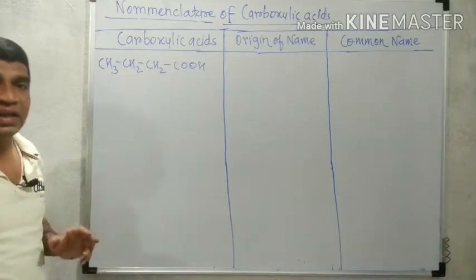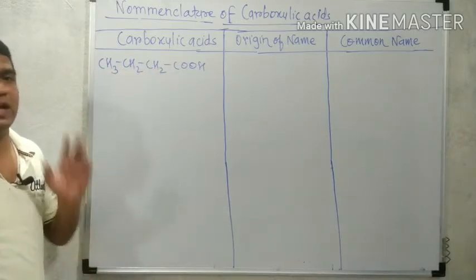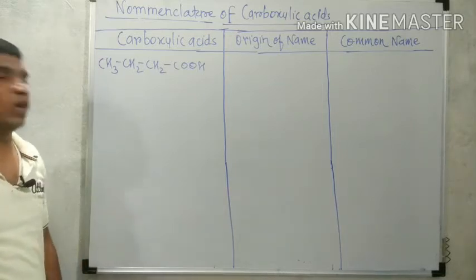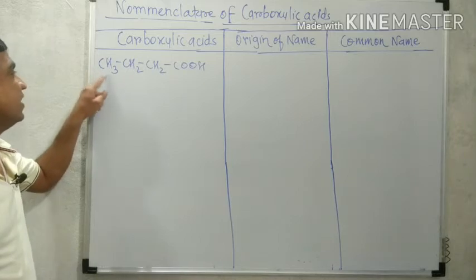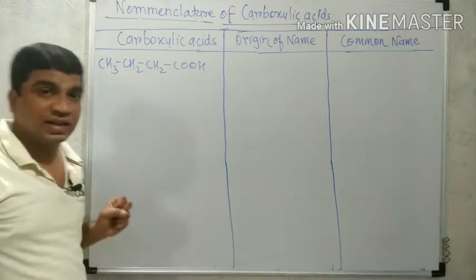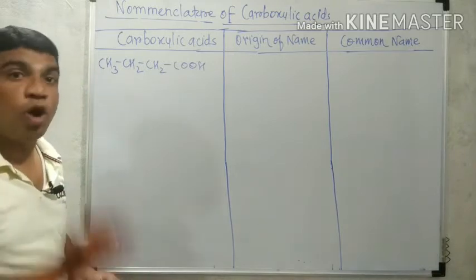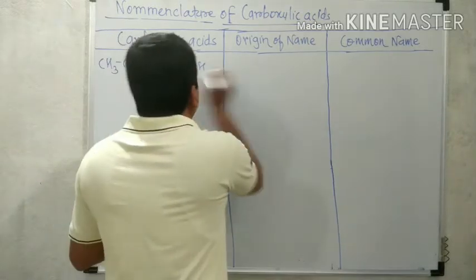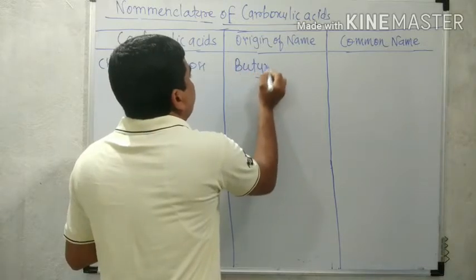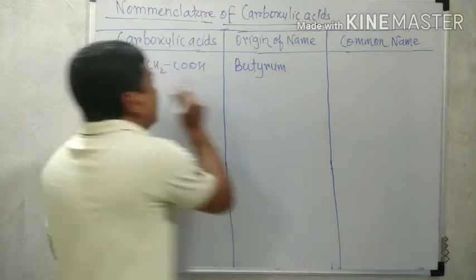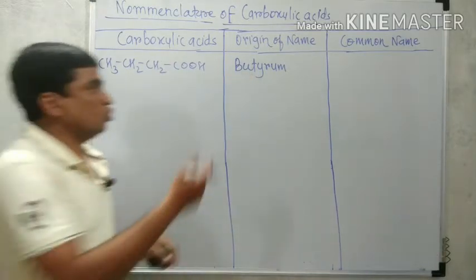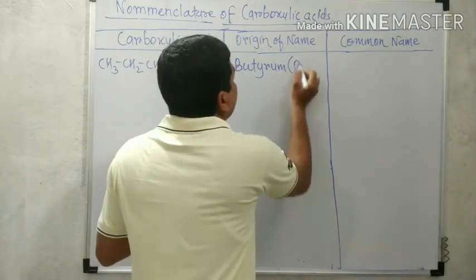All these are aliphatic straight chain carboxylic acids containing only one COOH, meaning monocarboxylic acids. This CH3CH2CH2COOH, a 4 carbon carboxylic acid, has its origin in butyrum. What is the meaning of butyrum? That is butter.